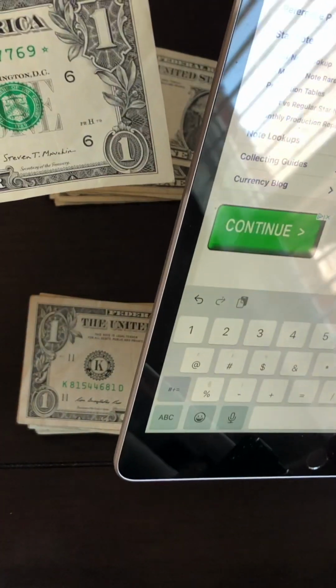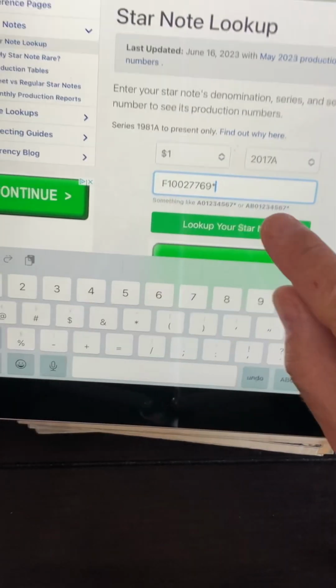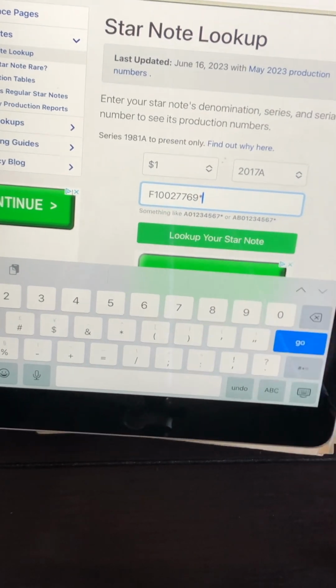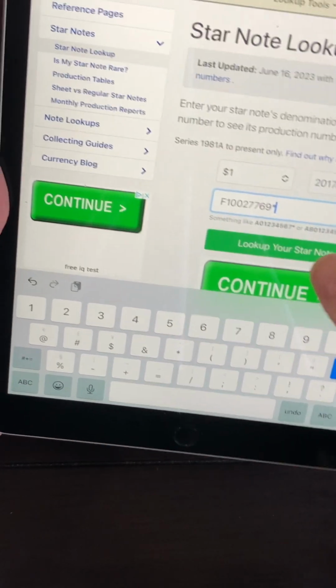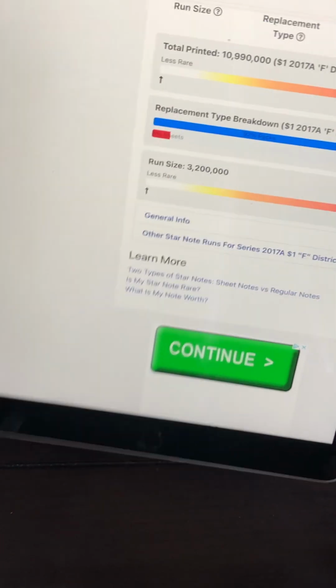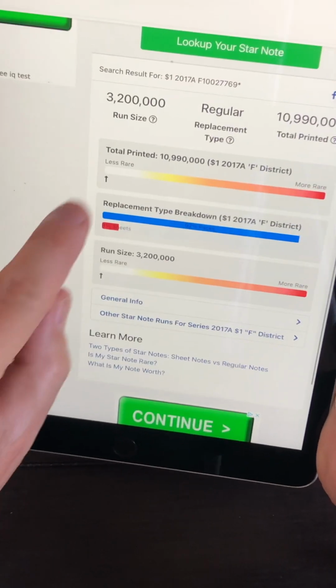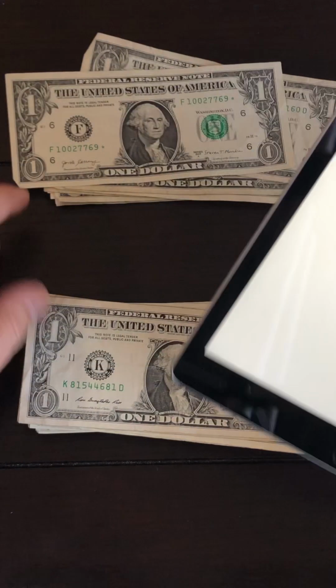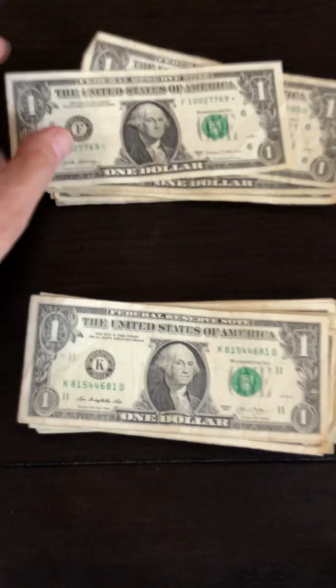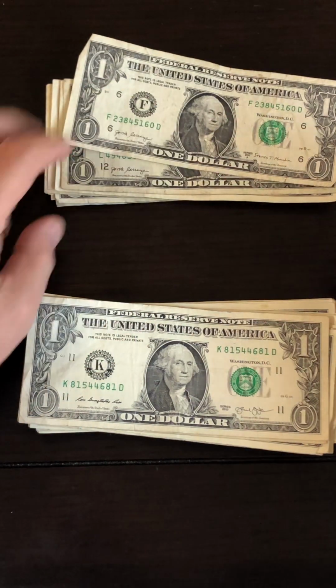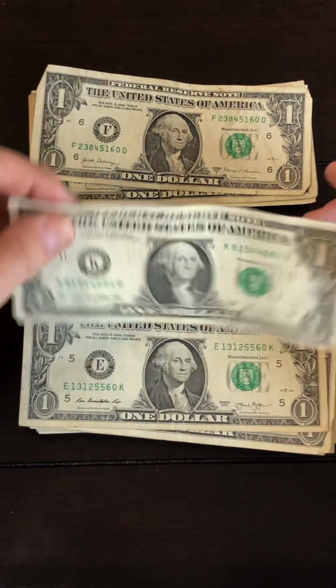This is a 2017A, $1. You look up your star note. And this is a run size of 3.2 million, less rare. Total printed 10.9 million. So this is just an average star note with no extra value. I do keep my star notes and sell them as bulk.